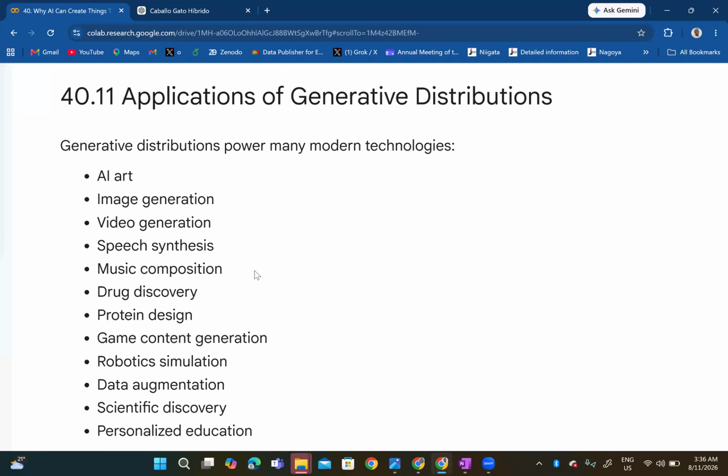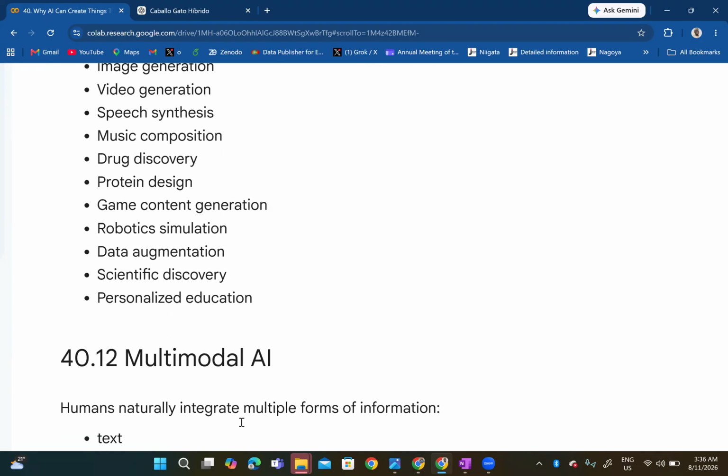So, as we wait for that, applications of generative distributions now. Generative distributions power many modern technologies like AI art, image generation, video generation, speech synthesis, music composition, drug discovery, protein design, game content generation, robotic simulation, data augmentation, scientific discovery, and personalized education.